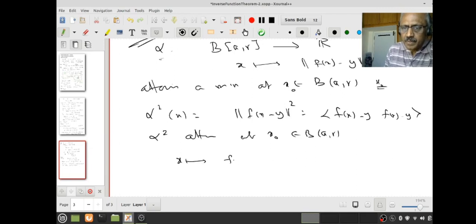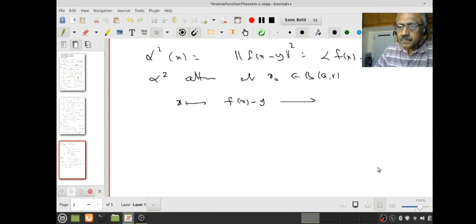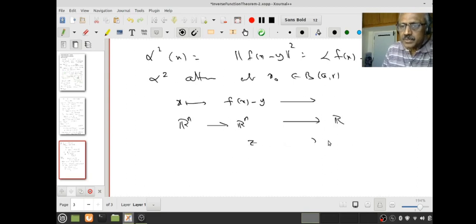X going to f(x) minus y, from R^n to R^n, and then from R^n to R, a map z going to z dot z. Okay, you understand? Call the first map phi and this map psi. Therefore my alpha squared is nothing other than psi composite phi.